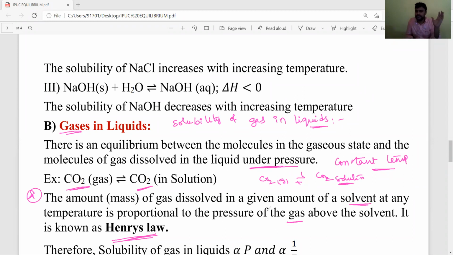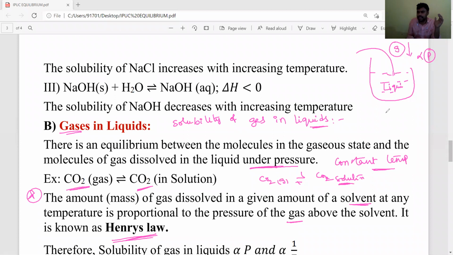Means solubility. For example, this is liquid. In that liquid we are dissolving gases. So dissolution of gas in liquids is always directly proportional to pressure.